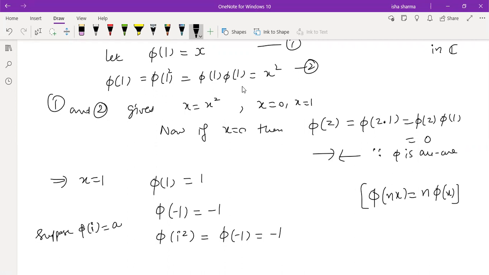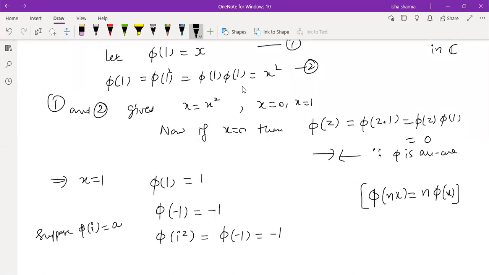I'm trying to give you a reason to believe that every number has an image, because that's how functions should be. Phi is defined from C to R. So the element of C, our complex number iota, will also be mapped somewhere. Suppose phi of iota is mapped to A.